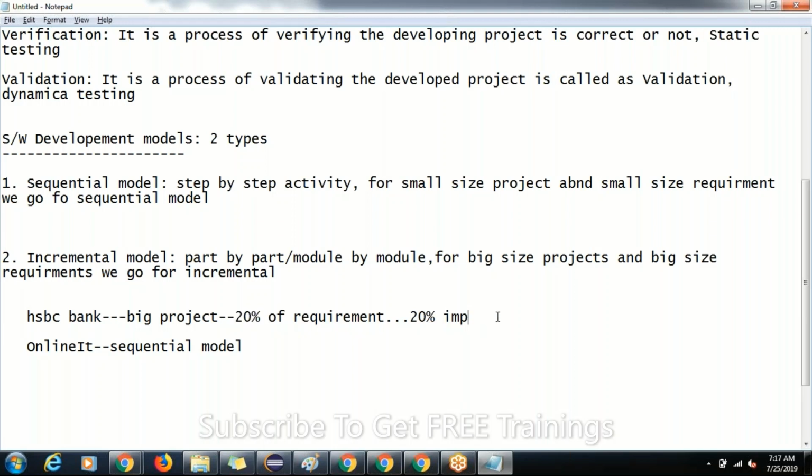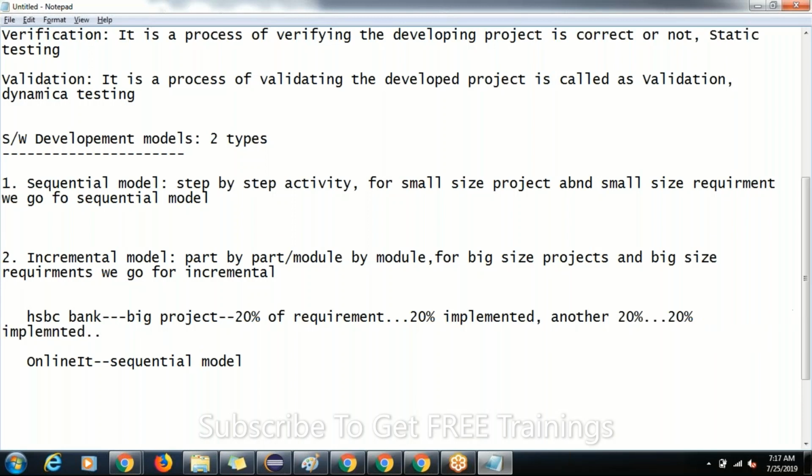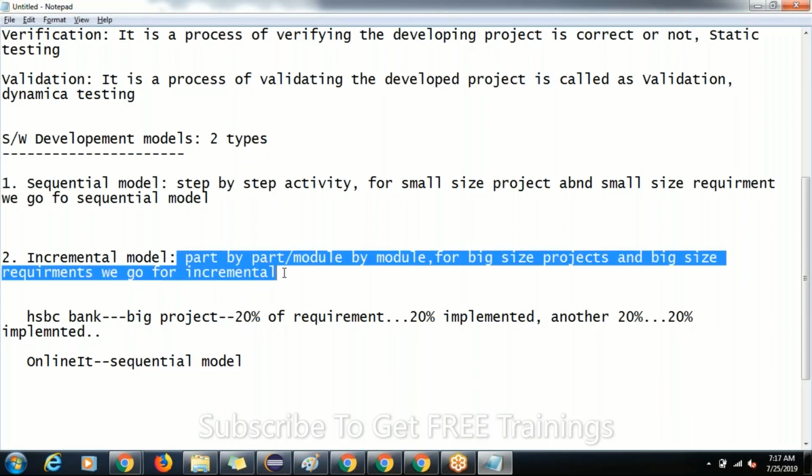Then after implementation, he will again collect another 20% the very next day or next week. Again he will implement it, and the next day he will collect another 20% or 30%. Like that he will collect the requirements module by module, or part by part.